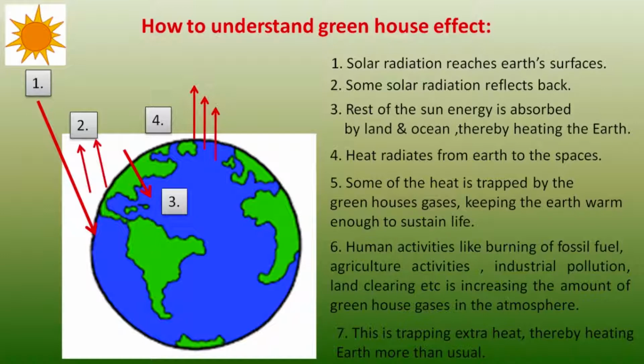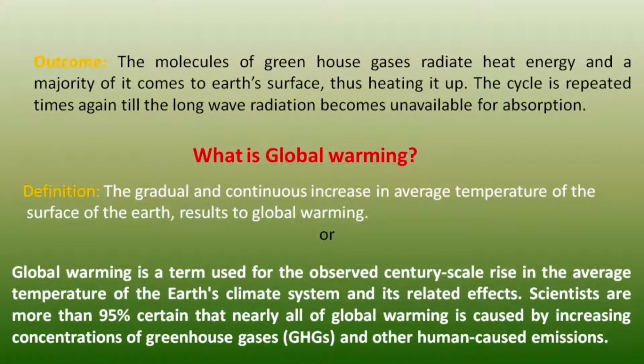Human activities like burning of fossil fuel, agricultural activities, industrial pollution, land clearing, etc. are increasing the amount of greenhouse gases in the atmosphere. This is trapping extra heat, thereby heating the earth more than usual. So what will be the outcome then? The molecules of the greenhouse gases radiate heat energy, and the majority of it comes to the earth's surface, thus heating it up. The cycle is repeated time and again till the long wave radiation becomes unavailable for absorption.